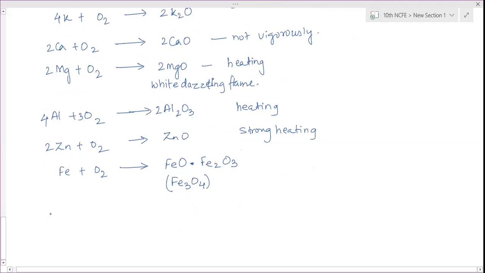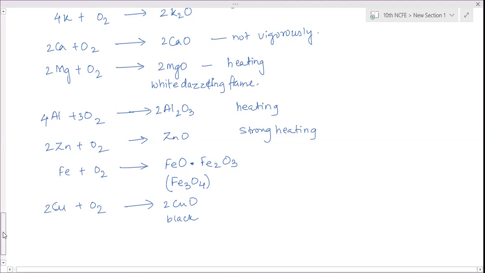Okay. Copper does not burn but gets coated with copper oxide. You have seen this in the first chapter. Copper, when strongly heated, gets coated with black color copper oxide.